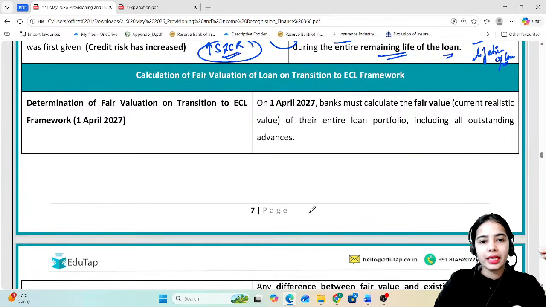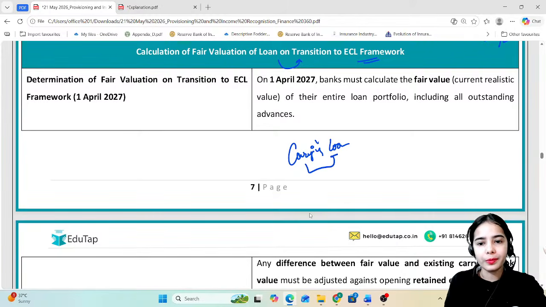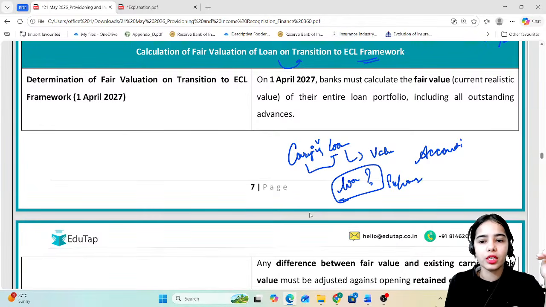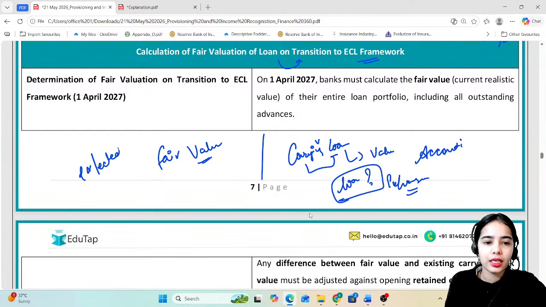Next, calculation of fair valuation of loan on transition to ECL framework. So right now we have the carrying value of the loan. Carrying value of the loan is basically the value of the loan as per the historical accounting process, or as per the accounting process, what is the value of the loan, what is the value or exposure of the banks. Okay, while now it is said that now we need to calculate the fair value. Okay, clear? Now we need to calculate the fair value, that is the expected credit future cash flows.